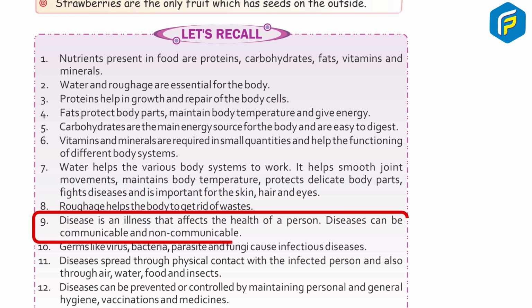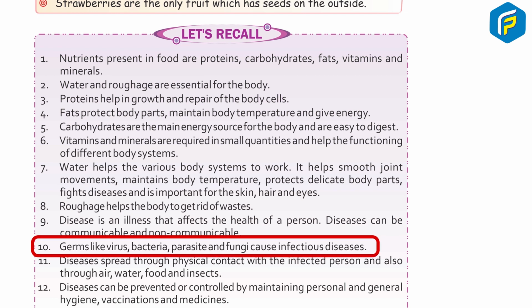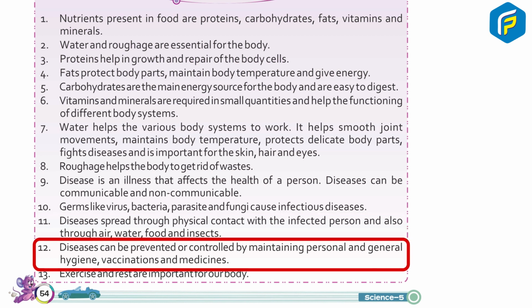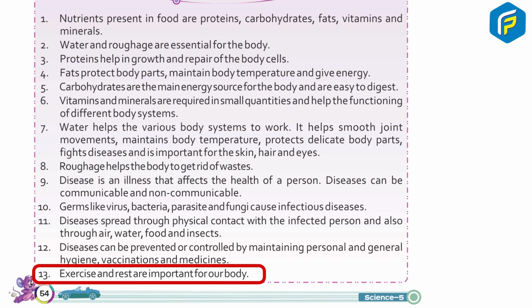9. Disease is an illness that affects the health of a person. Diseases can be communicable and non-communicable. 10. Germs like virus, bacteria, parasite, and fungi cause infectious diseases. 11. Diseases spread through physical contact with the infected person and also through air, water, food, and insects. 12. Diseases can be prevented or controlled by maintaining personal and general hygiene, vaccinations, and medicines. 13. Exercise and rest are important for our body.